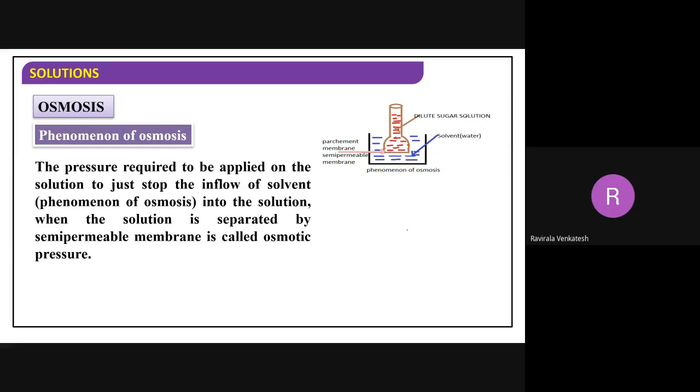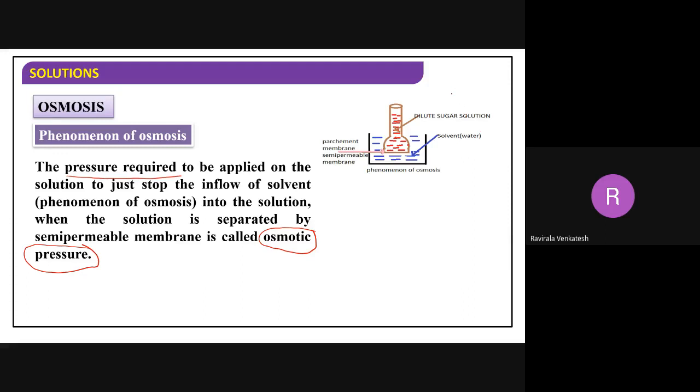Now, to elaborate this, the pressure required to be applied on the solution to just stop the inflow of solvent into the solution when the solution is separated by the semi-permeable membrane is called osmotic pressure. Now, what is this osmotic pressure? Very simple. How much pressure am I applying on the solution side?